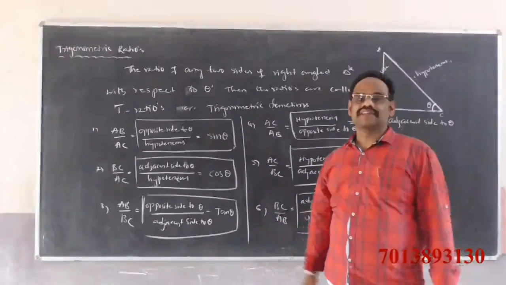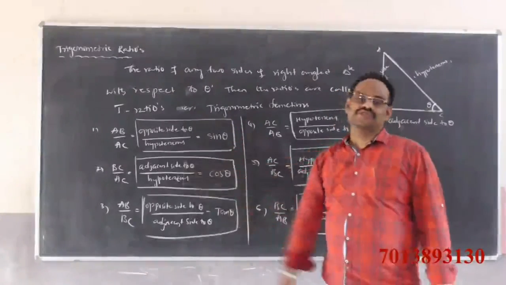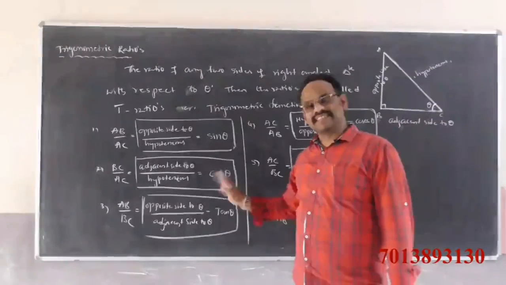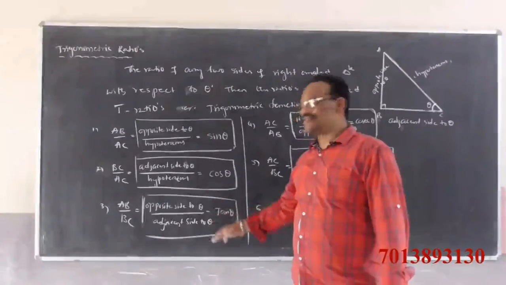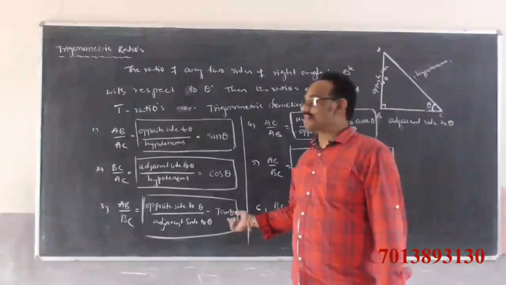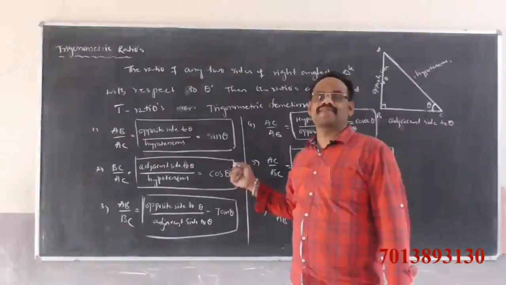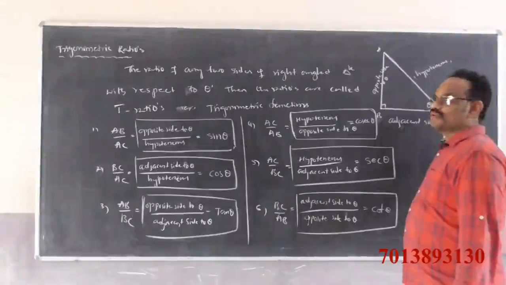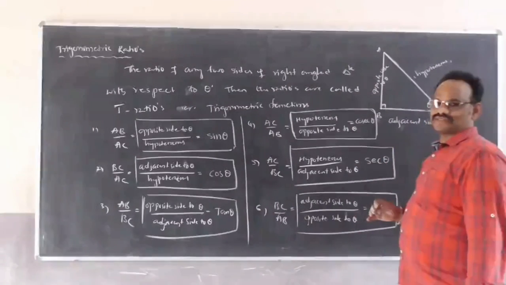If you add the theta, sin theta is opposite side to theta by hypotenuse. Cos theta means adjacent side to theta by hypotenuse. Tan theta means opposite side to theta by adjacent side to theta. These are called the trigonometric ratios or trigonometric functions of the right angle triangle with respect to theta.